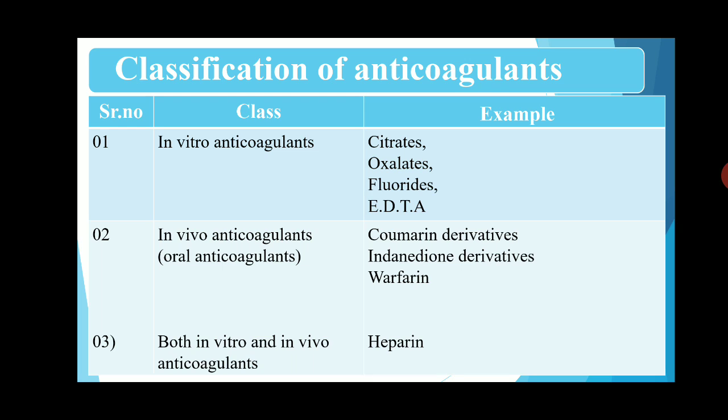आणि जे आहेत इन व्हिवो अँटीकॉग्युलंट म्हणजे ब्लडची जर गाठ तयार होत असेल, that is clotting of the blood in the body, so that having use of various drugs like coumarin derivative drugs, indanedione derivatives and warfarin, and then last drug heparin. These heparin drugs are used in both in vitro and in vivo as an anticoagulant. These are the classification of anticoagulants and one by one explained in the next lecture. So thank you.